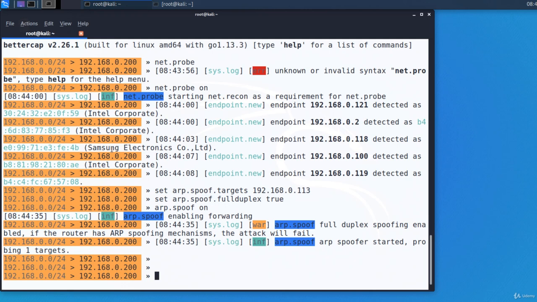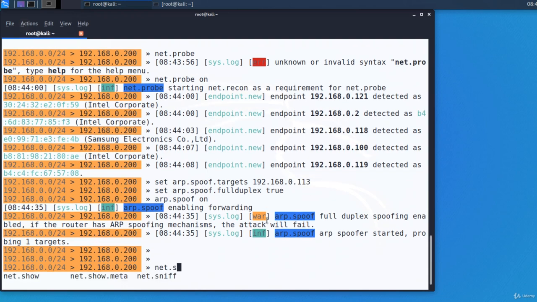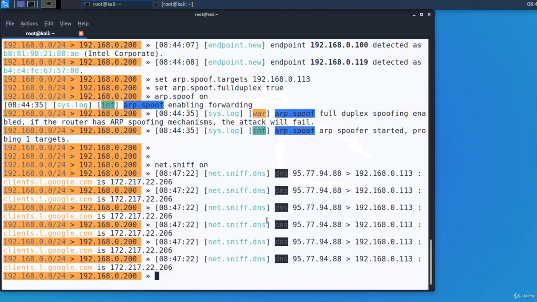To save and see the captured packets, we should use a program like Wireshark, or we can start a Bettercap module that does the job. The Bettercap module that sniffs and then displays sensitive data is net.sniff, and we must start it as well. net.sniff on.